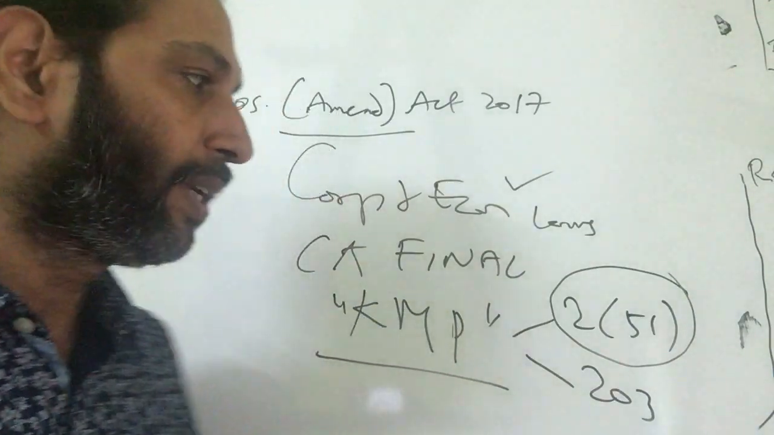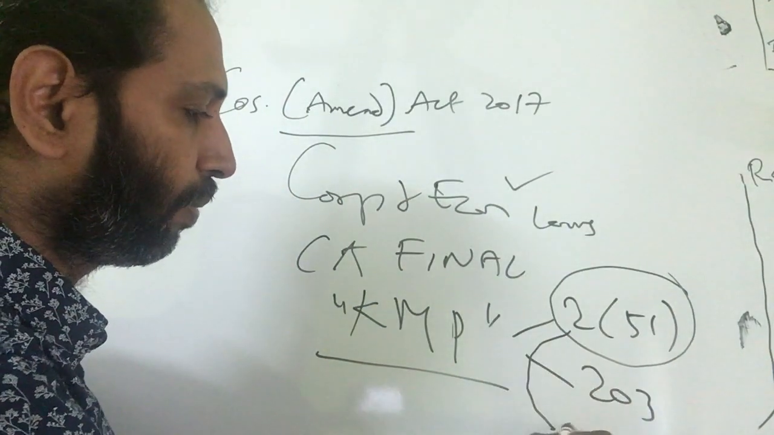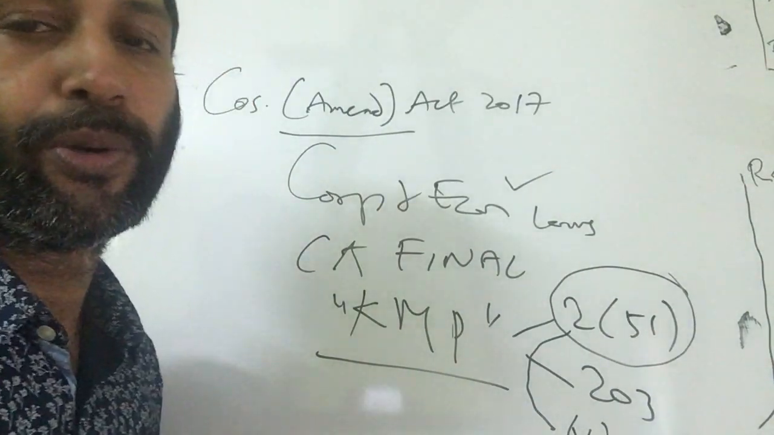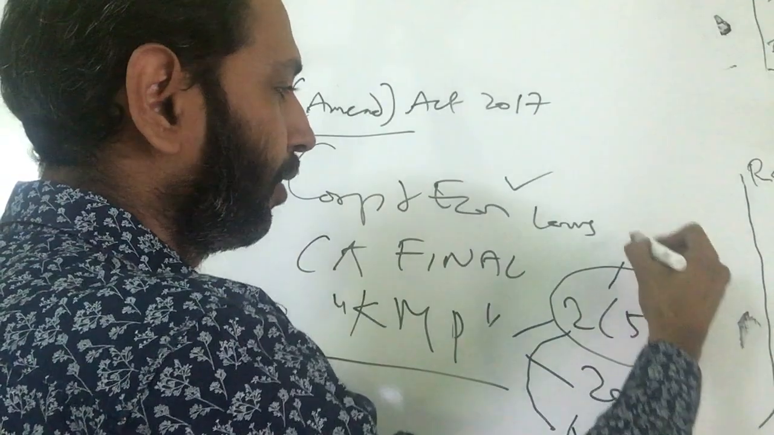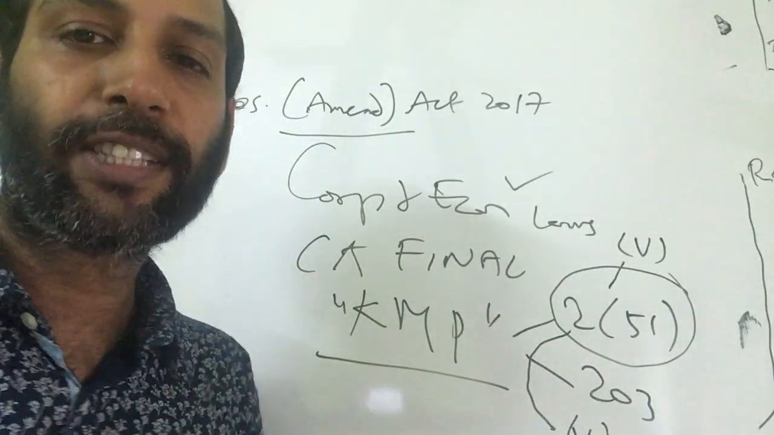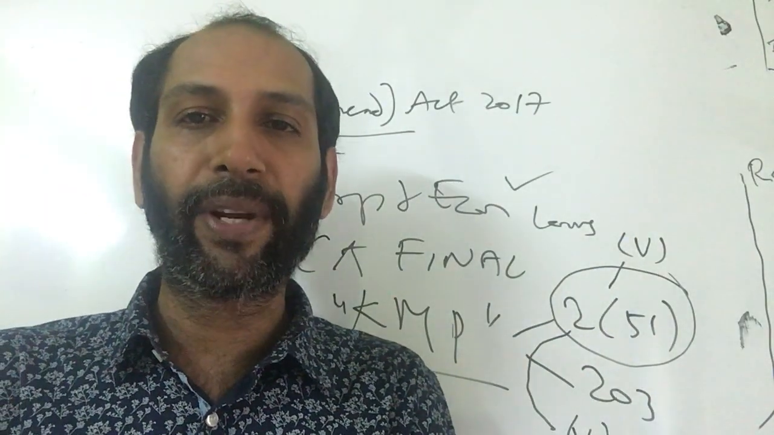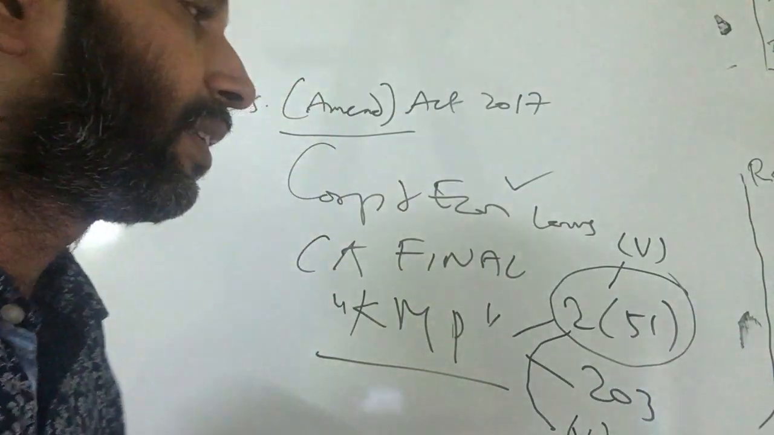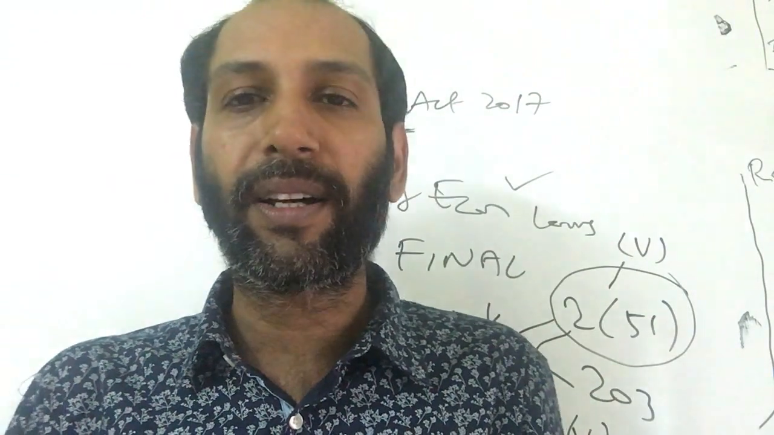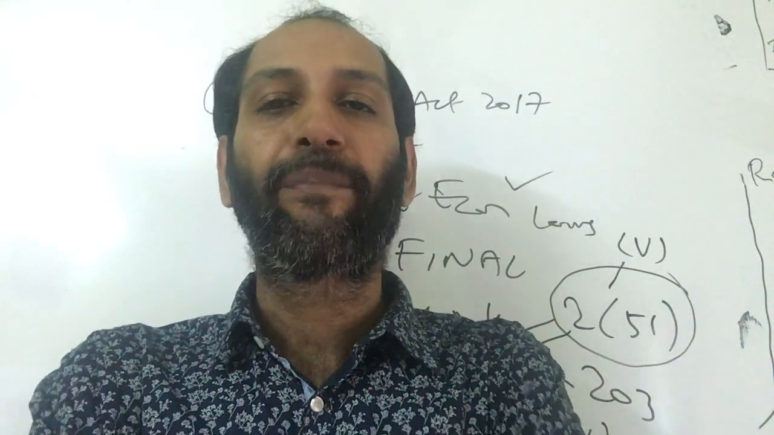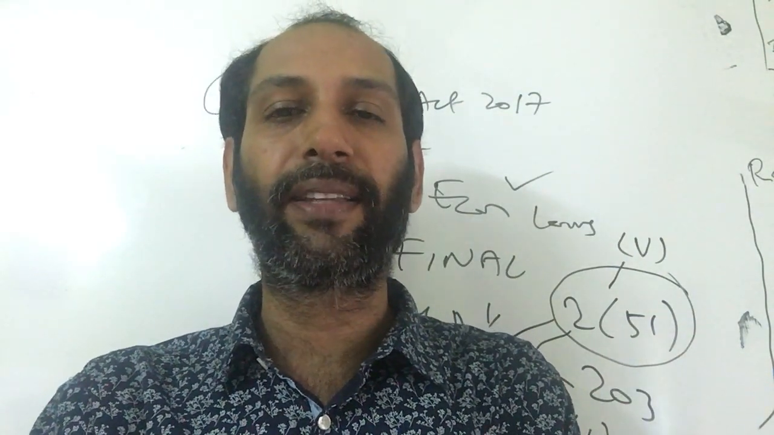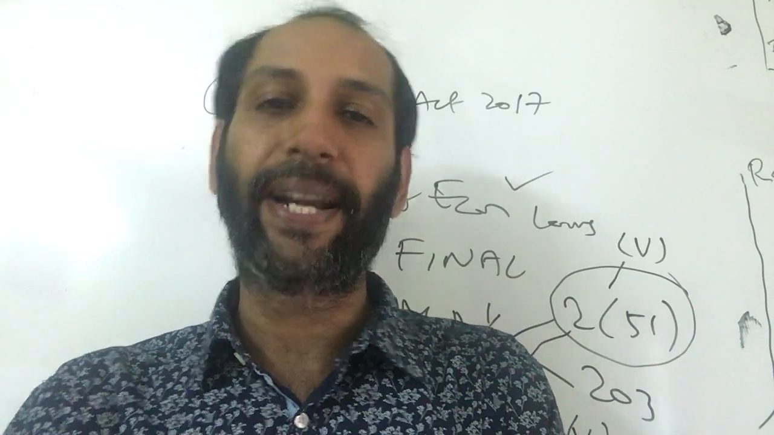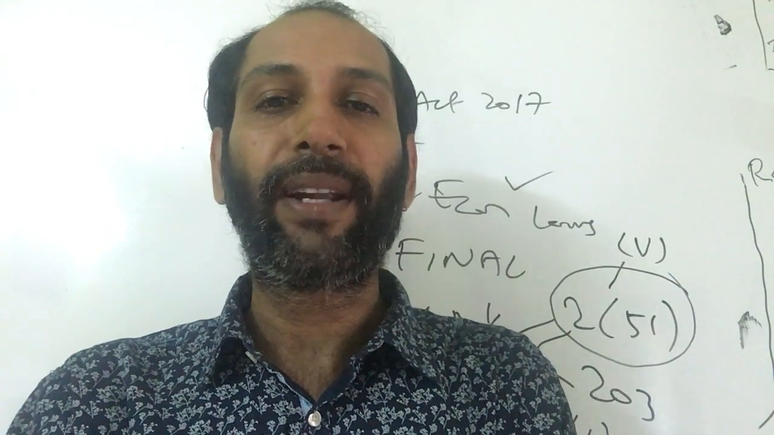Now a new clause has been introduced in 2(51). The clause number is (v). A new clause has been introduced via Companies Amendment Act 2017 in 2(51), the definition clause. The new clause speaks about a new category where they have introduced the concept of not more than one level below the directors.